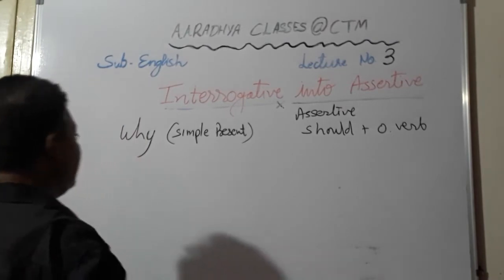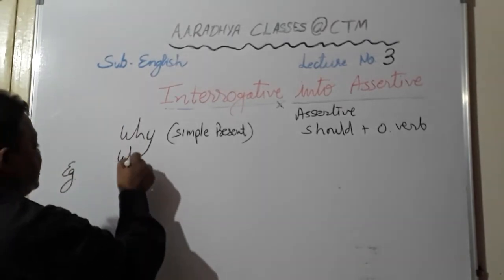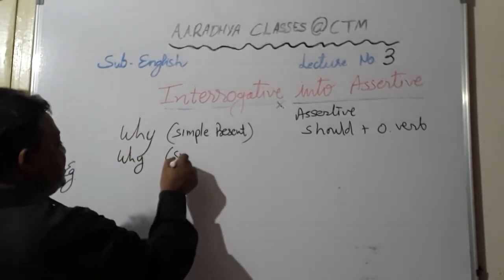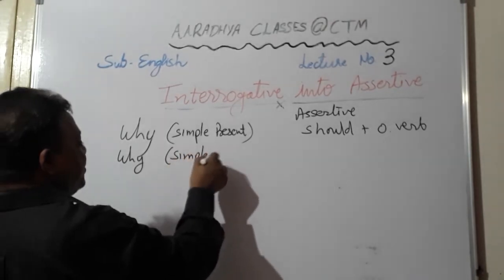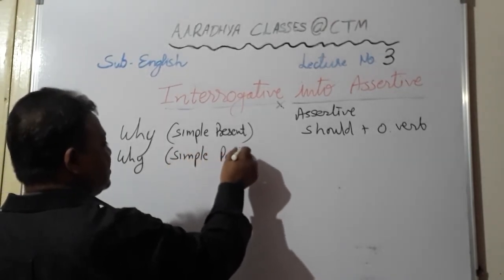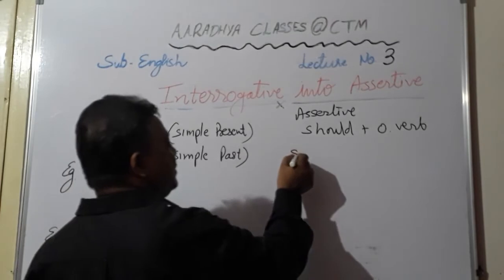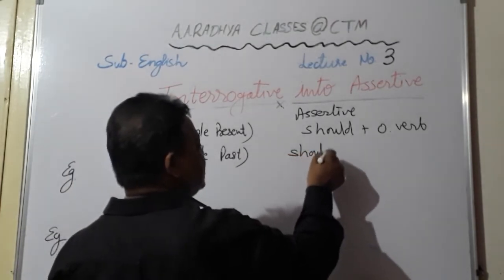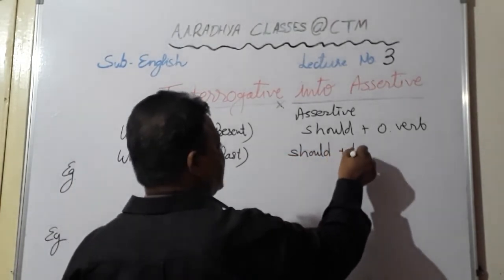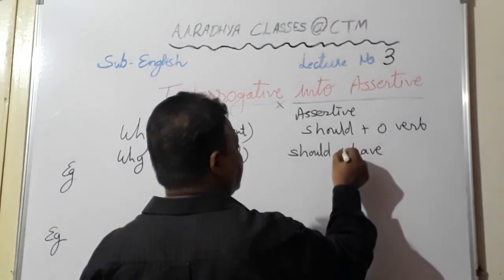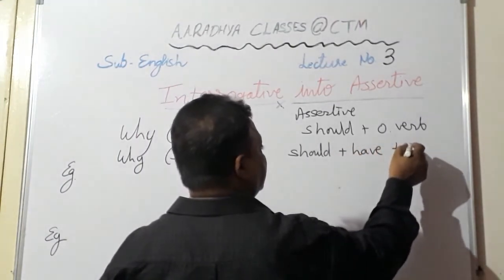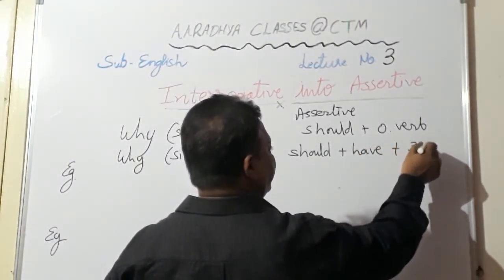That will be clear. And if the why question is given in simple past tense, so here we will use should plus have plus third form of the verb.